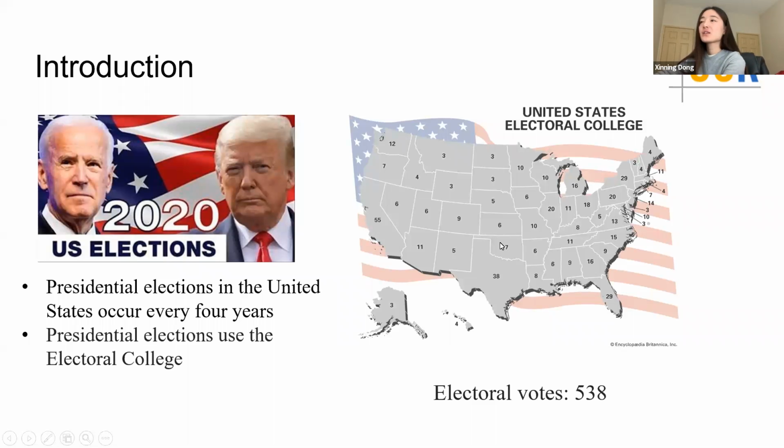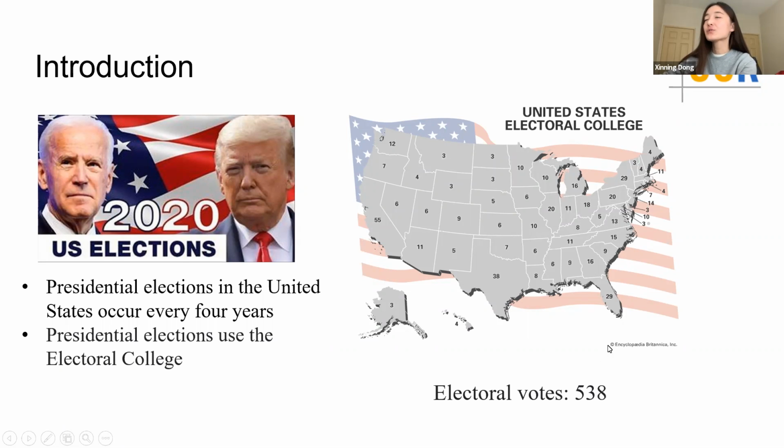Presidential elections in the United States occur every 4 years at the beginning of November. Citizens registered to vote from different states indirectly elect the members of the Electoral College. So the popular vote does not determine the winner. To win the election, a candidate must receive a majority of electoral votes. There are a total of 538 electoral votes. Whoever first gets 270 votes will win the election.